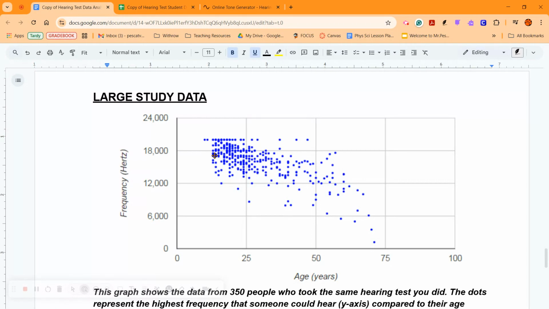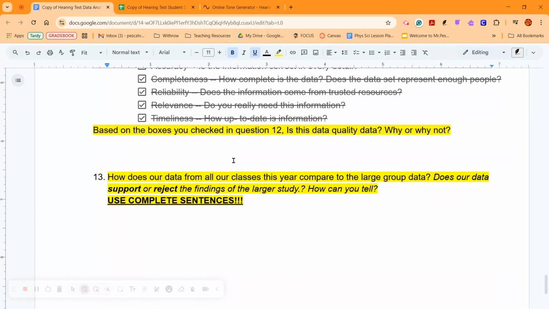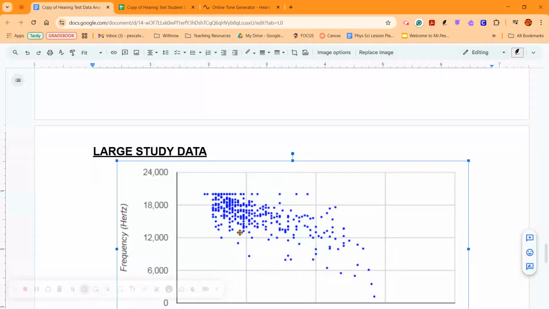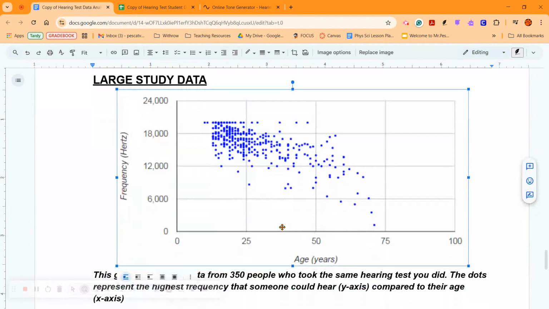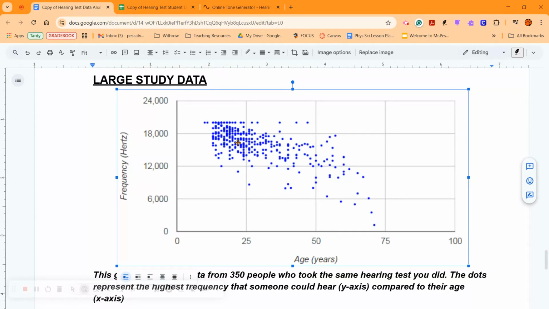Everyone's hearing is kind of on par, on level. So our data is pretty good. It also supports this. But talk about the larger trend: our data was not complete enough to find the major trend, but we did fit in the large study.